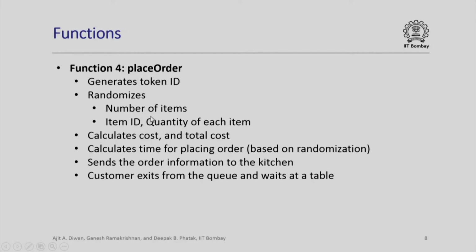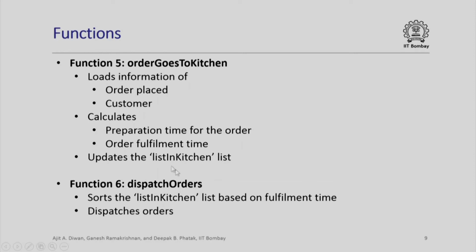Once these numbers are generated, the function will calculate the cost of each item in that quantity and the total cost. Next, we will again use randomization to calculate the time for placing order. We will send this order information to kitchen, and the customer exits from that queue, waits on a table for order to be fulfilled.